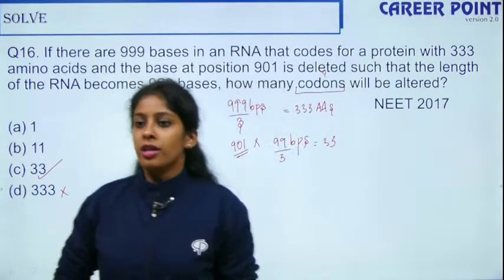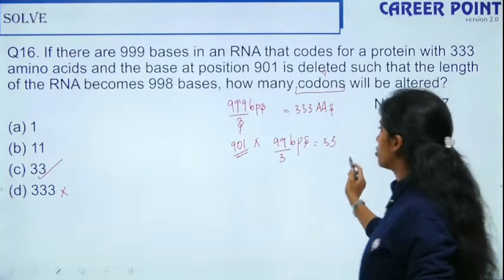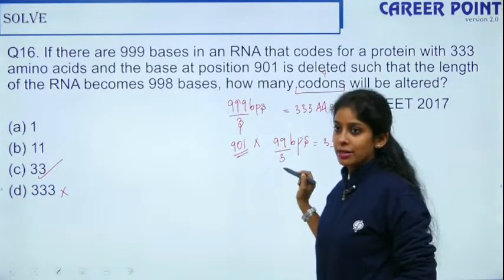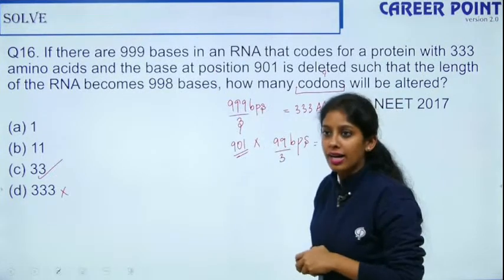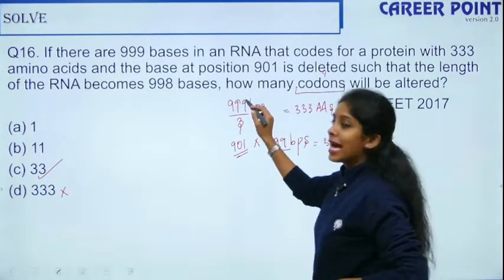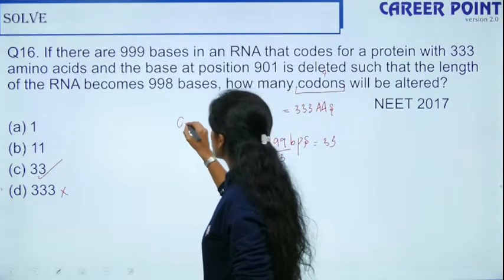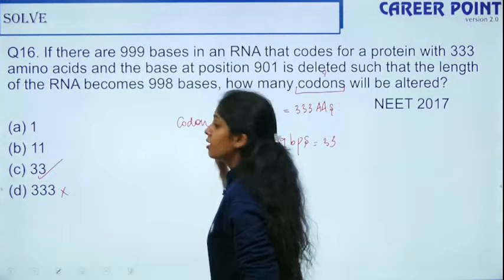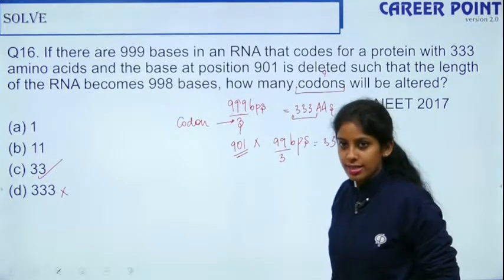Yes, so here the right answer is option C. I hope you understood this calculation. They are saying there are 999 bases in your RNA. I divide by 3 because my codon is a triplet, which means totally I should get 333 amino acids.